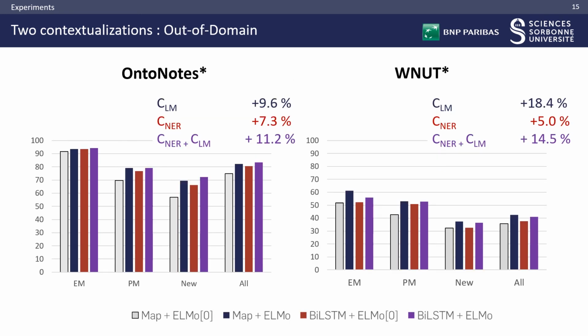We can do exactly the same out of domain and observe the opposite effect. The language model contextualization learned on the more generic corpus is more beneficial than the NER contextualization, all the more as the target domain is far from the source. We can also see that both effects are complementary except on WNUT, where the user-generated domain is too far from CoNLL's news domain for the NER contextualization to be of any help.